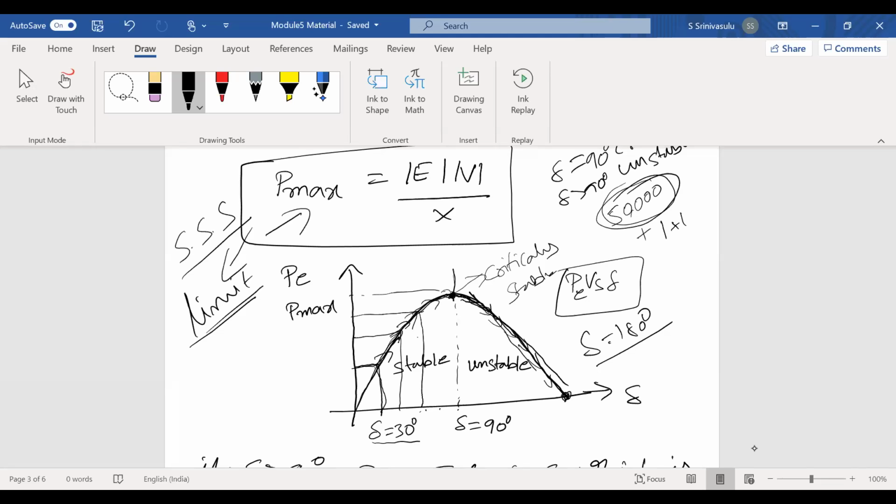If you apply beyond this point, what happens? The system goes to an unstable condition. If you continue to apply the load on the system, what happens? At one time, at delta equal to 180 degrees, even though you are giving the mechanical input, that generator is unable to deliver the electrical output. Just as an example, one laborer is holding a weight up to 100 kgs.